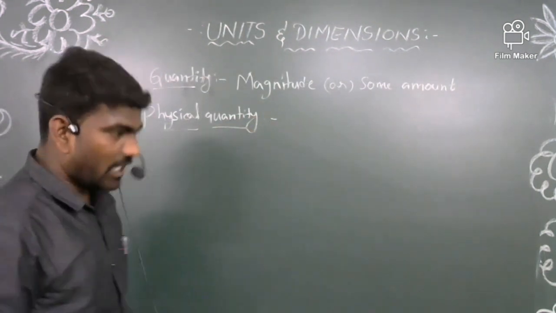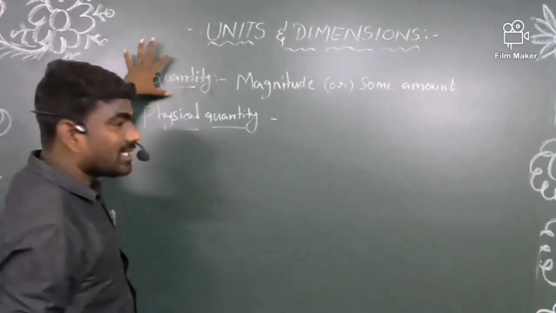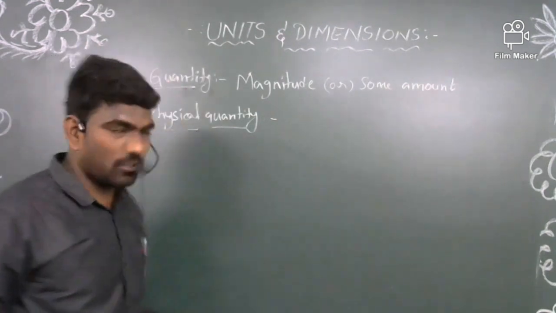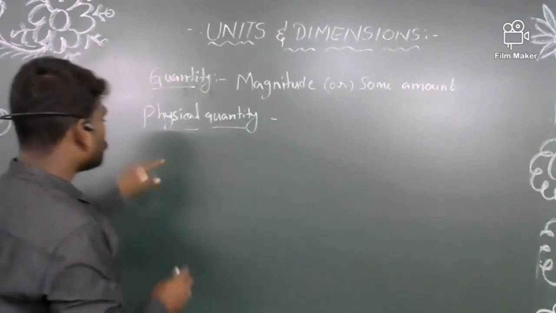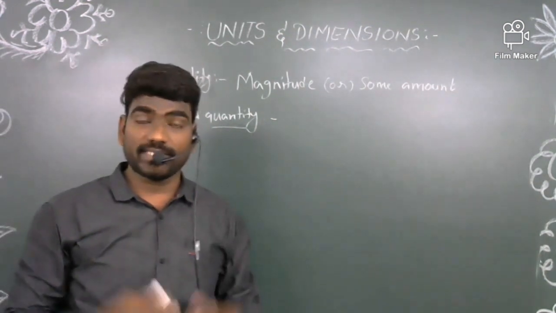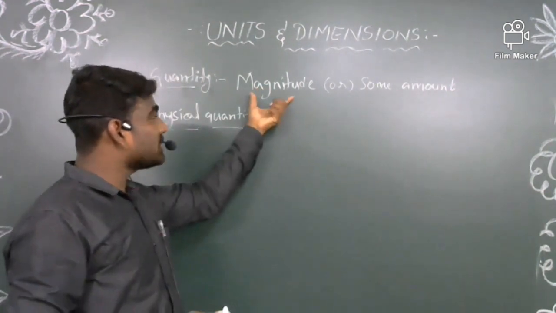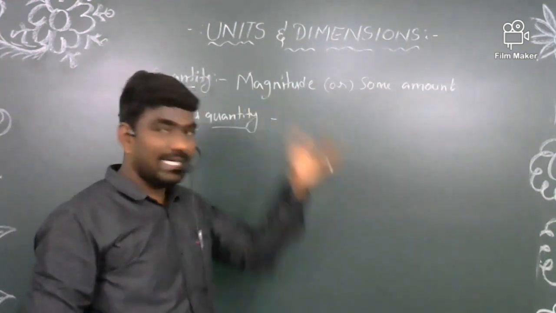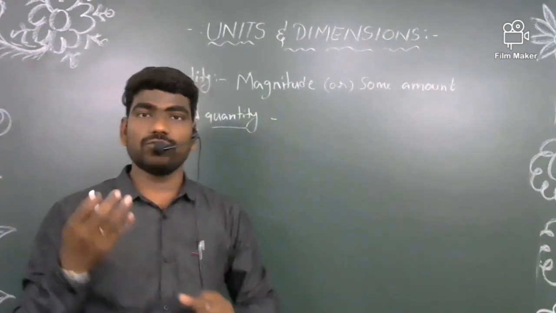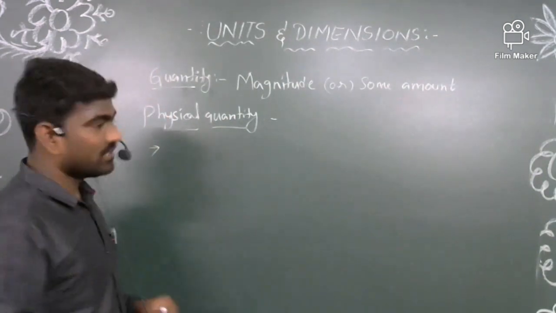Right. When we say a quantity is a physical quantity, what statements does it satisfy to call it a physical quantity? First thing you should remember is that the quantity should be measurable. That magnitude we are able to measure either directly or indirectly or by using an instrument. Such types of quantities we can call a physical quantity.